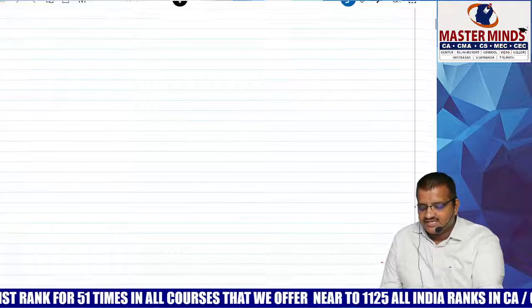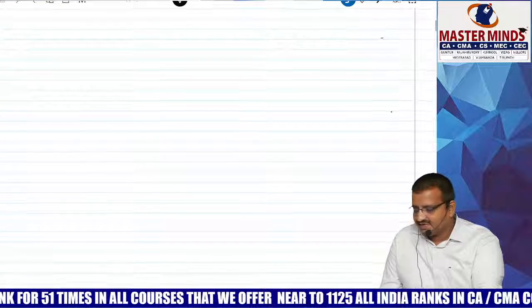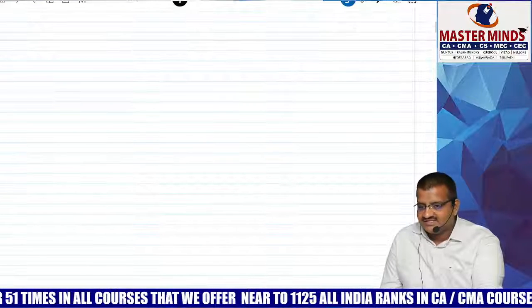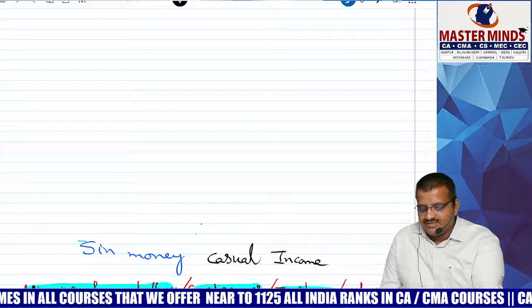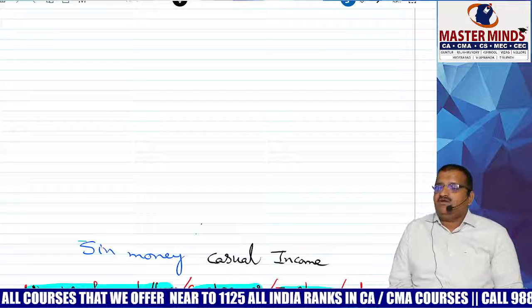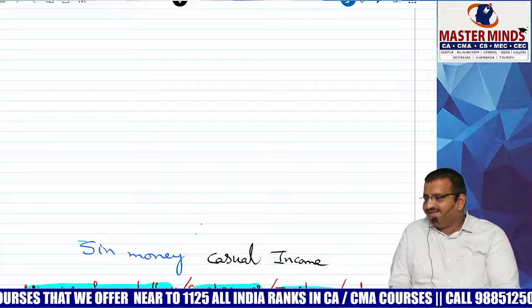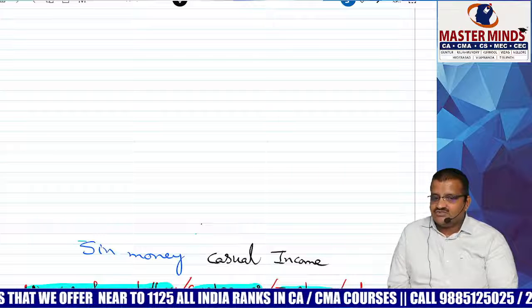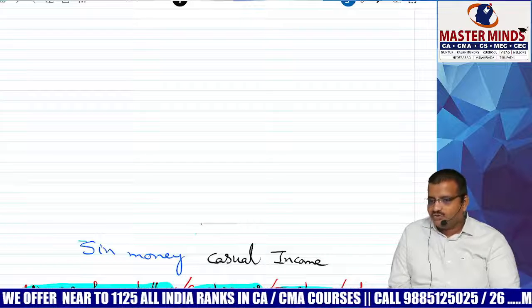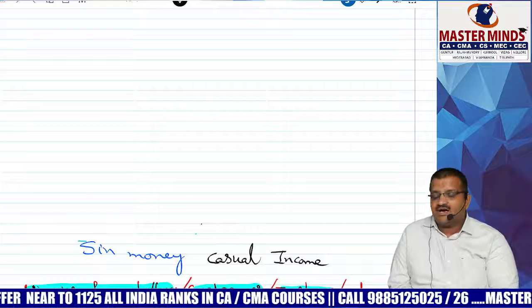Number 1, section number 56, charging section. There are many points, and one by one I would like to cover them. First one, sin money. I repeat, sin money. In GST also sin goods are there: sin goods, tobacco, alcohol, etc.